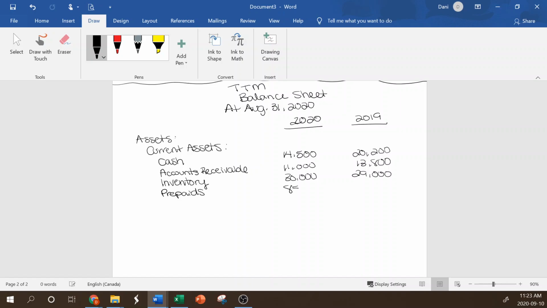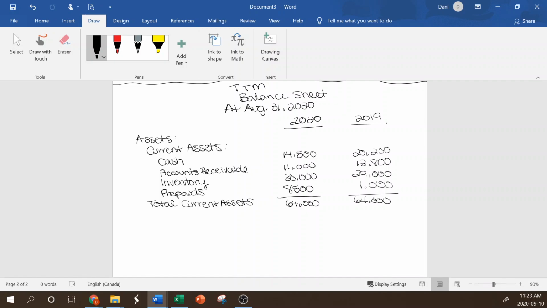That was $8,500 and $1,000 in 2019. So multiple current assets. We want to do a total here, or subtotal of current assets. If you add those all up for 2020, we get 64,000, and you actually get the same thing for 2019.